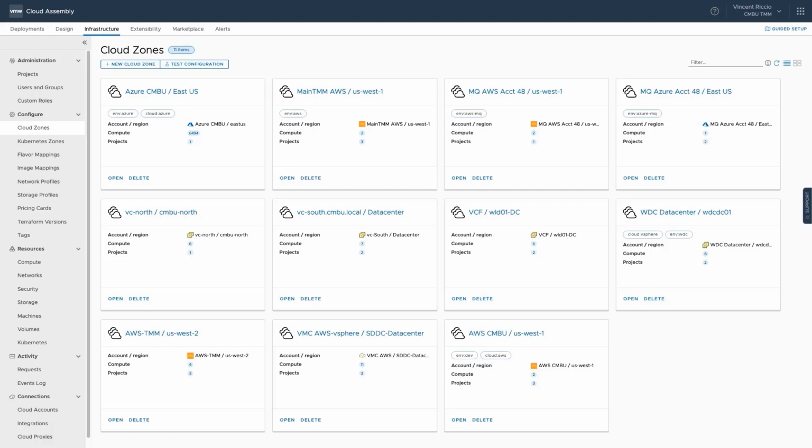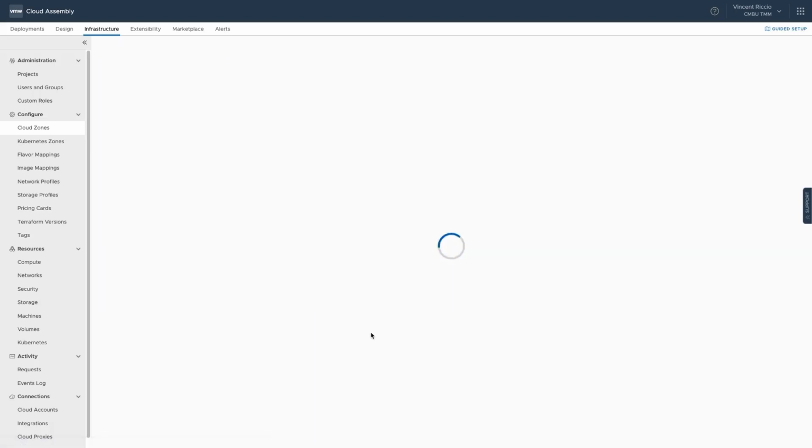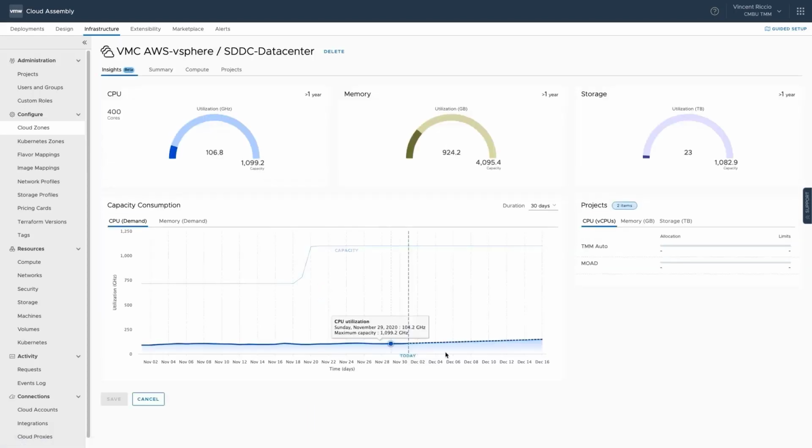So far we've seen some operational things that we can do. Now we're going to look at how we can automate the delivery of the application and services into this hybrid cloud model. And so I'm going to show you basically how a cloud zone is set up, which is where we can carve out compute from this VMware Cloud and AWS environment, as well as multi-clouds. And then we'll look at network and storage profiles as well.